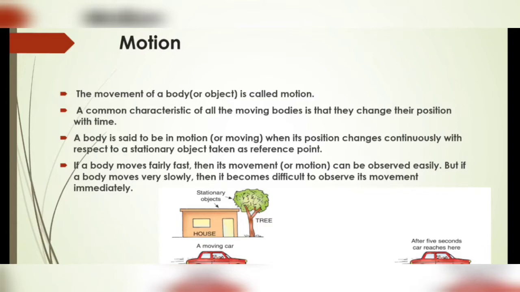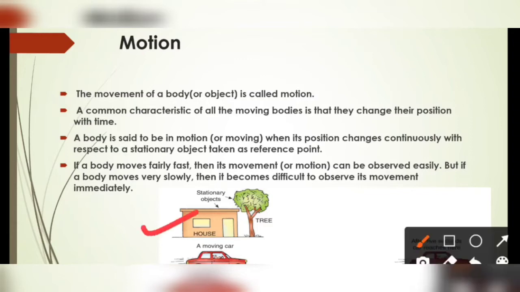It will not be moving. But the one who belongs to this house and is standing here will say that yes, it is moving from this point to B, and after 5 seconds it will reach the second point.